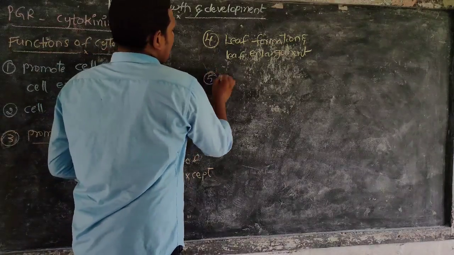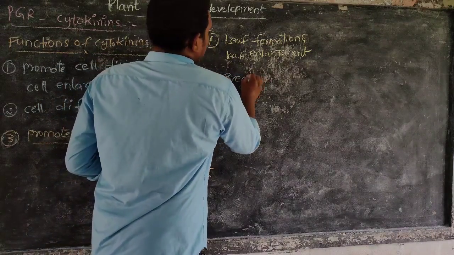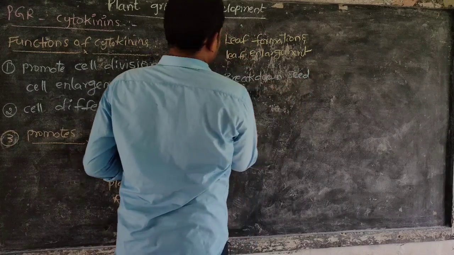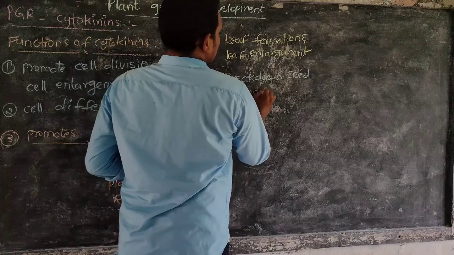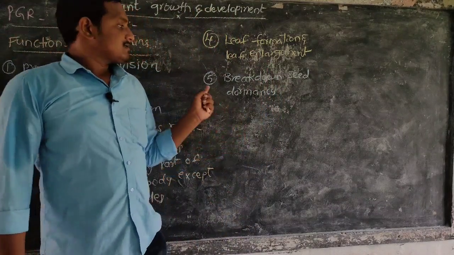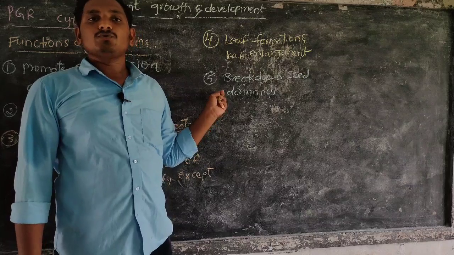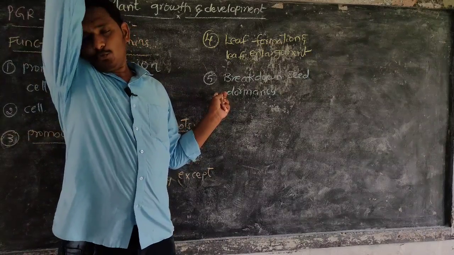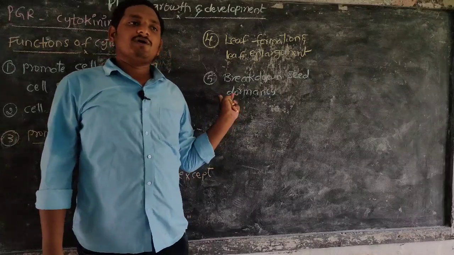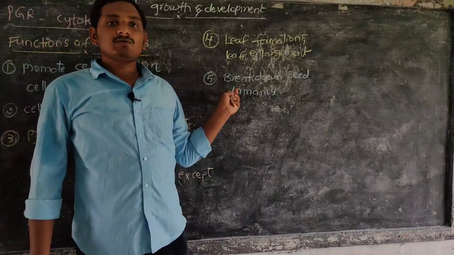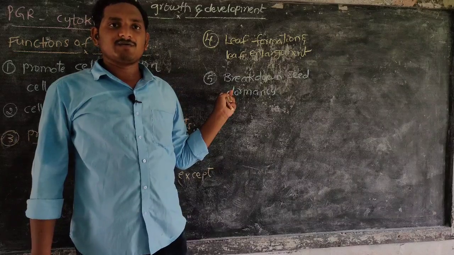Fifth function, breakdown of seed dormancy. It means some seeds cannot germinate immediately because there are many reasons behind it. For example, the embryo is not fully developed or the seed coat is not completely formed.